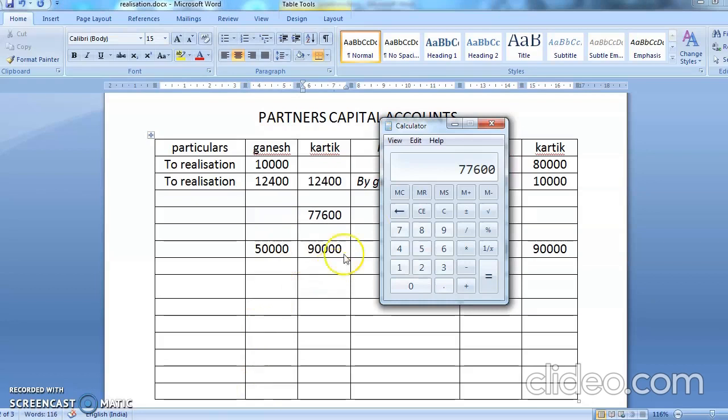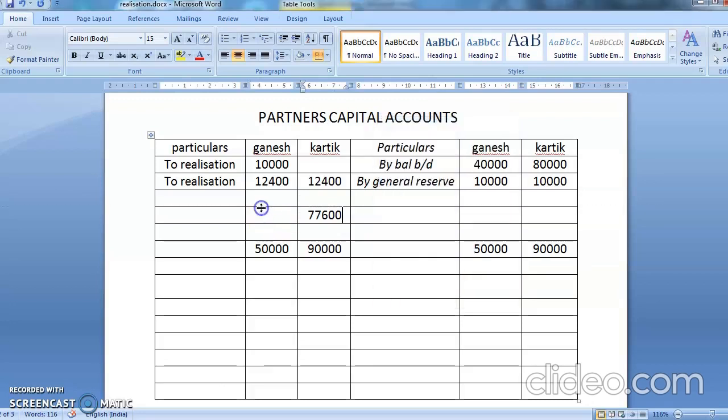The other partner, it is 50,000 minus 10,000 minus 12,400. So your total comes to 27,600. So here you will have 27,600. So last you are going to write here to cash account. Okay, now this will go in cash account.